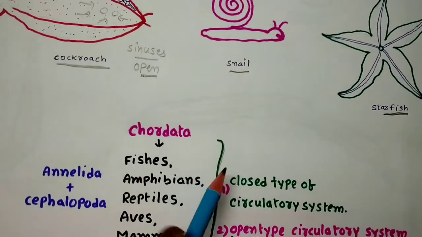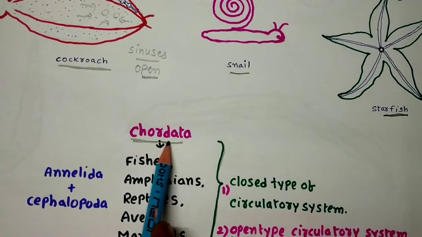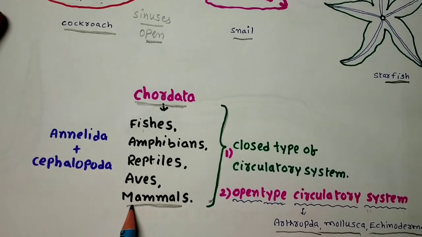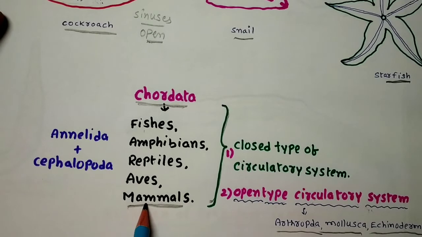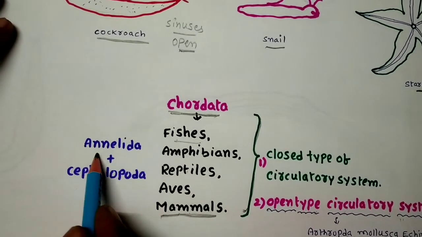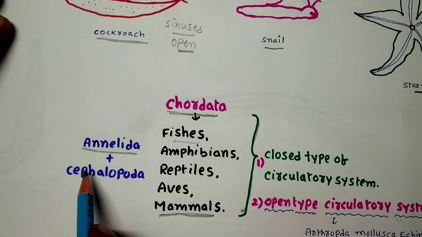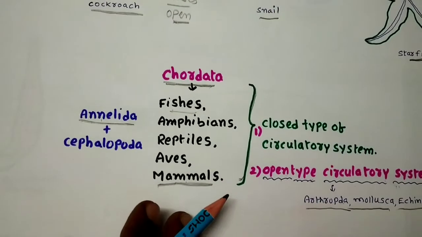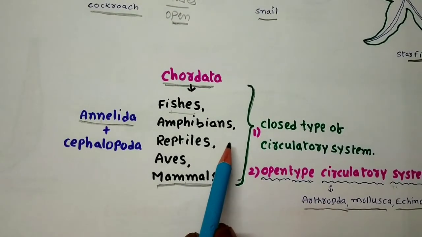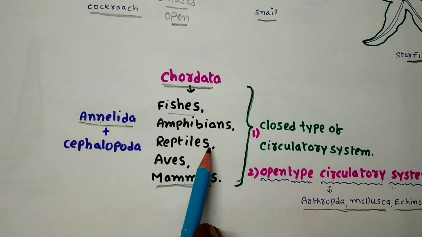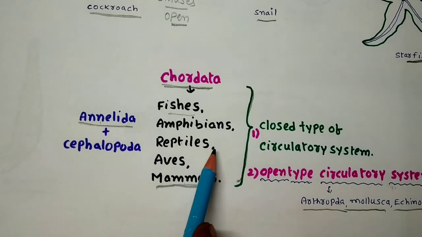But coming to the Chordata, the higher organisms like fishes, amphibians, reptiles, birds and mammals, all these animals contain blood vessels and heart. We studied this in the mammals. And one more thing, I told you that even though Annelida are lower level organisms, they also contain blood vessels. If the food materials are carried through the blood, and the blood is present inside the blood vessels, such a circulatory system is called the closed type of circulatory system.